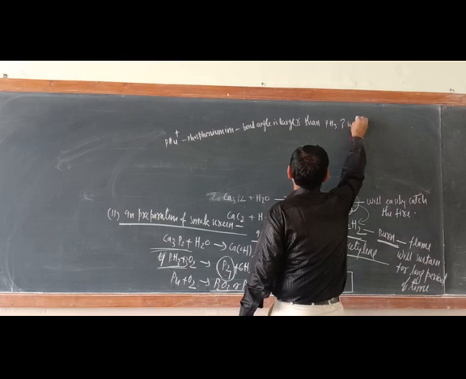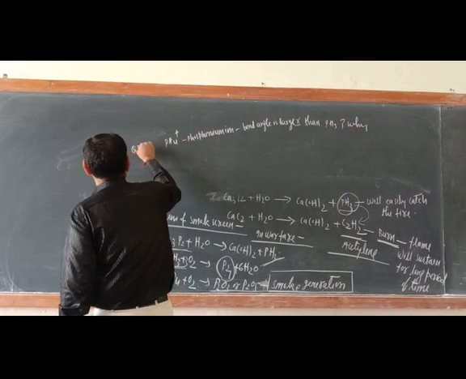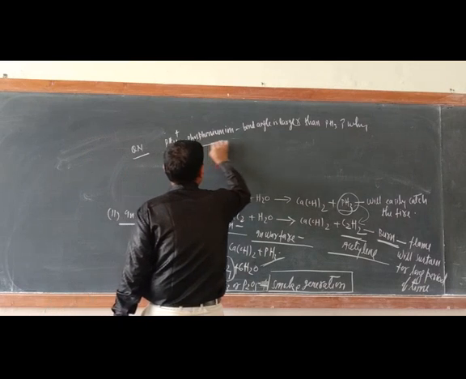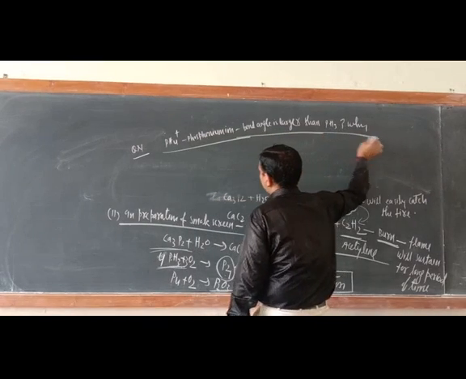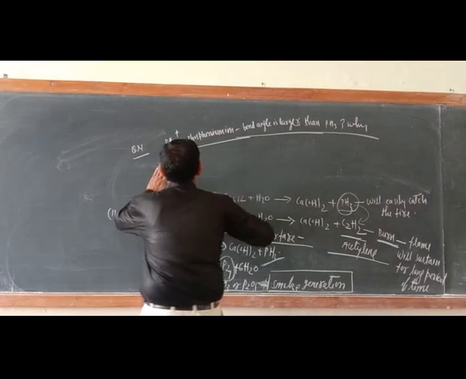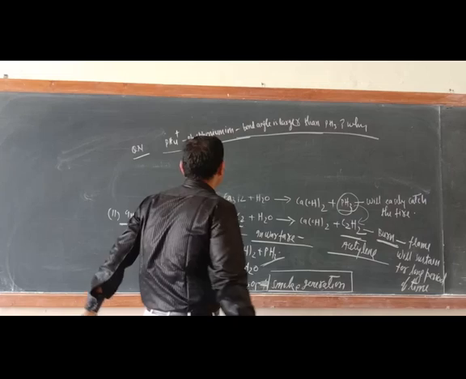Why? Are you getting my point or not? The phosphonium ion bond angle is larger than PH3. Why?